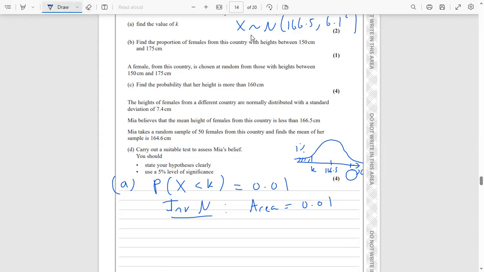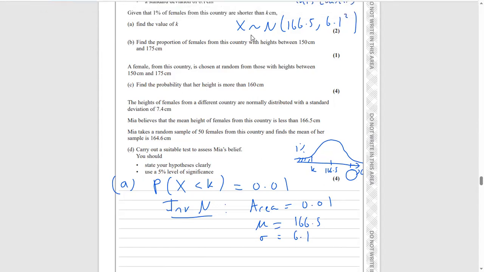Do remember that. Right. So then your mu value, your mean, is going to be what it says in the data, so 166.5, and your sigma is the standard deviation, so 6.1. So we're going to plug those numbers into our calculator. We're going to find out what we get.